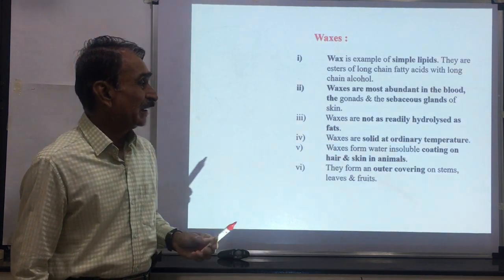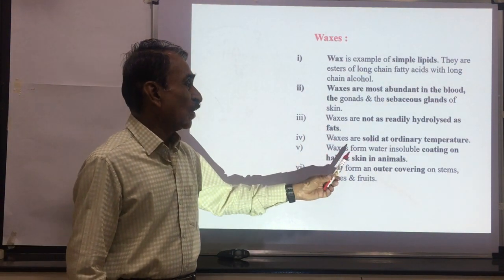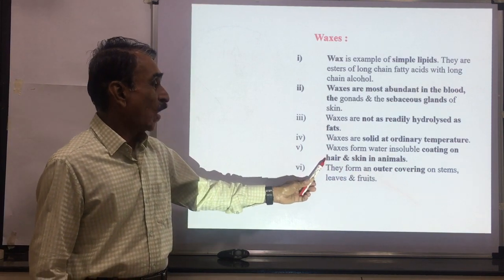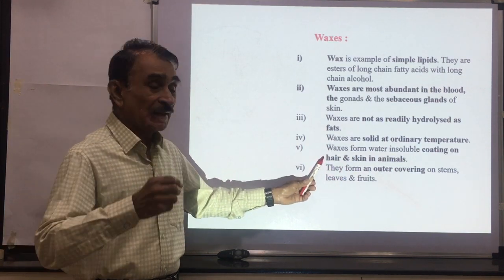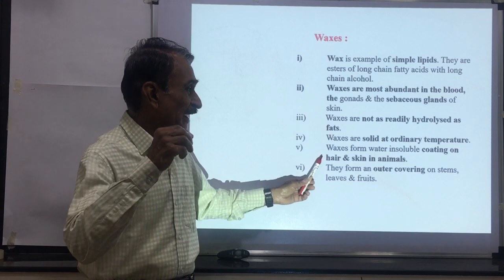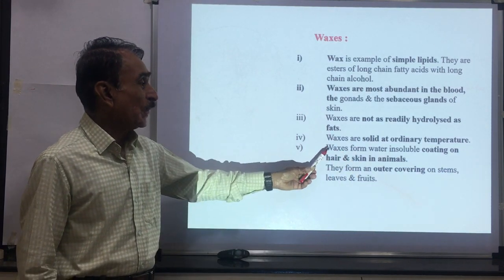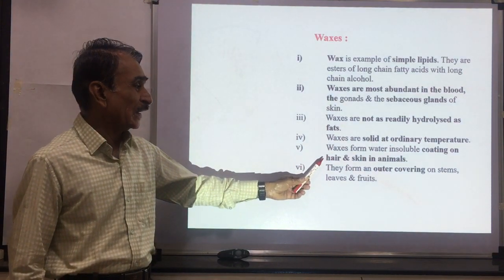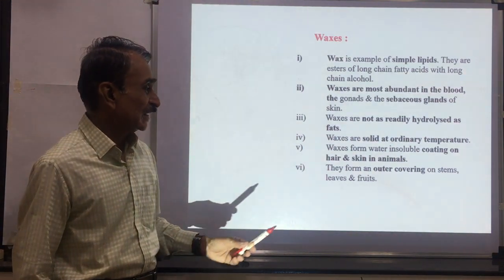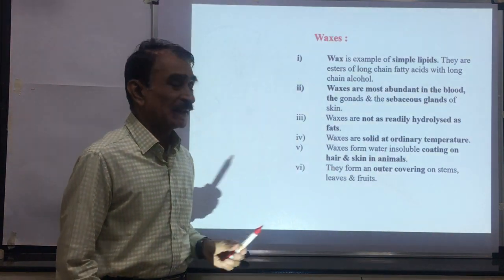Waxes form a water insoluble coating on our hair. It is an insoluble coating on hair and skin in animals. They form an outer covering on the stems.